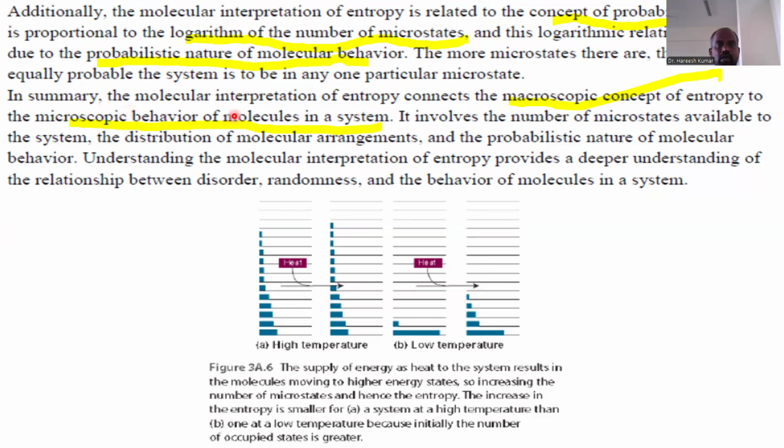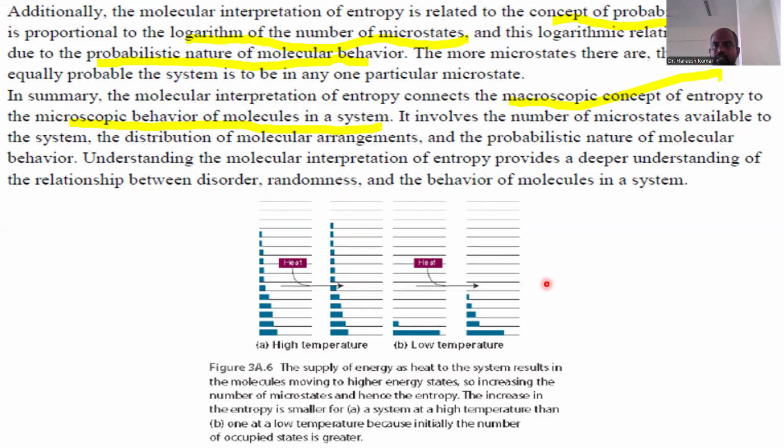In summary, the molecular interpretation of entropy connects the macroscopic concept of entropy to the microscopic behavior of molecules in a system. It involves the number of microstates available in the system, the distribution of molecular arrangements, and the probabilistic nature of molecular behavior. Understanding the molecular interpretation of entropy provides a deeper understanding of the relationship between disorder, randomness, and behavior of the molecules in a system.